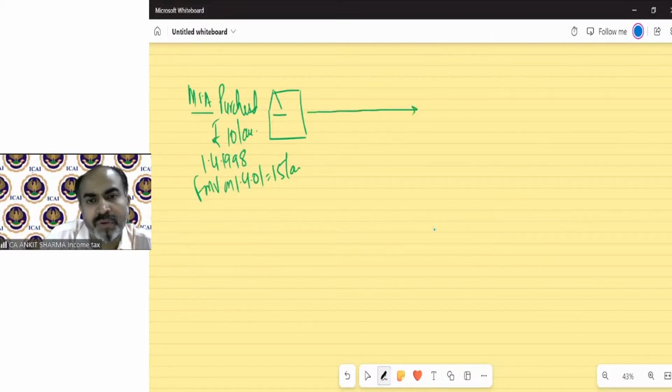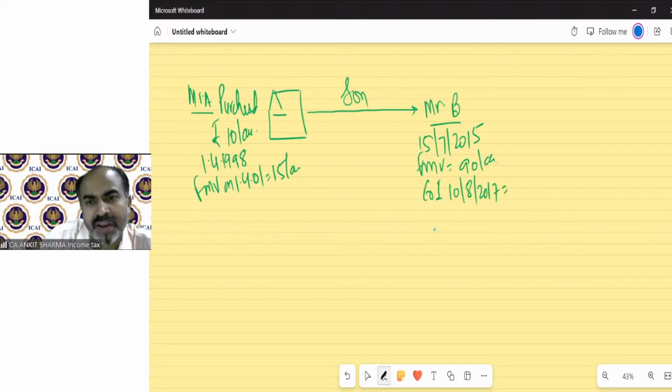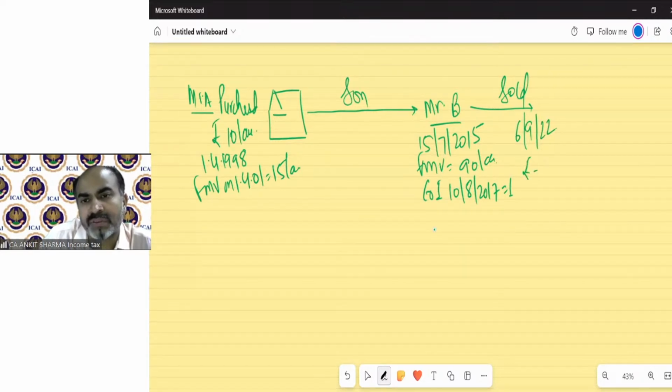This is transferred to his son, Mr. B, on 15th July 2015. The FMV on that date was 90 lakh. Cost of improvement on 10th August 2017 done by Mr. B, 1 lakh. We sold this property on 6th September 2022 for rupees 151 lakh.